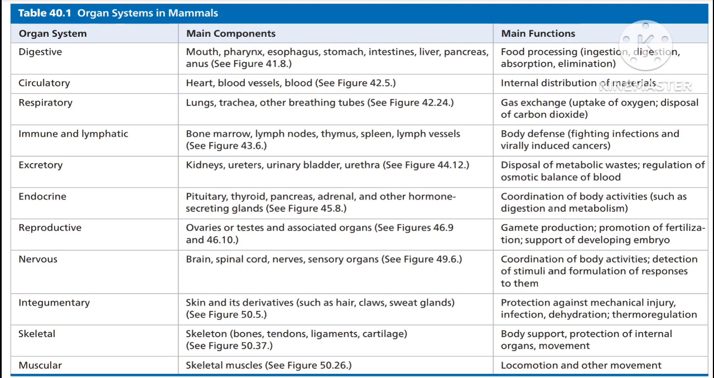Organ systems in mammals: we have the digestive system, circulatory system, respiratory system, immune and lymphatic system, excretory system, endocrine system, reproductive system, nervous system, integumentary system, skeletal system, and muscular system. All these systems coordinate to make a proper organism.